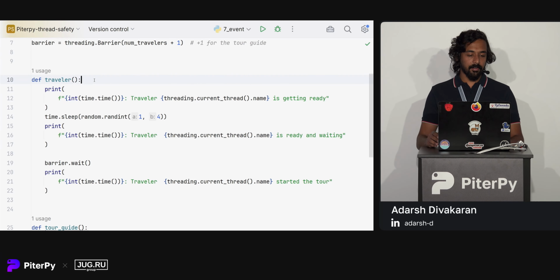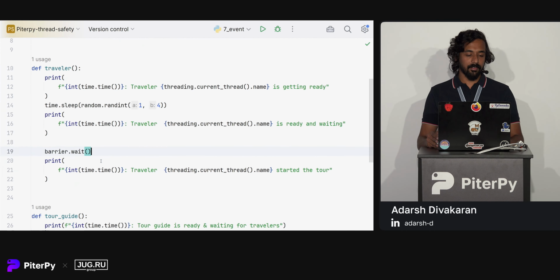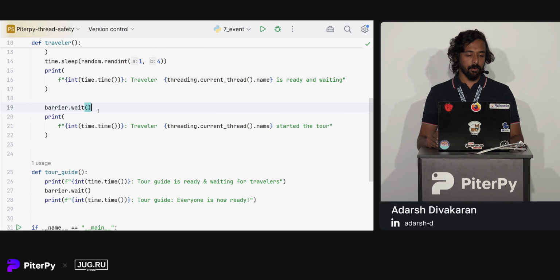This is the traveler function which models the behavior of a traveler. It initially prints that the traveler is getting ready. It waits for a delay to simulate the traveler getting ready, and once the traveler is ready and waiting, we have a barrier.wait. All the threads will get blocked here unless a total of 5 threads reach the wait statement.